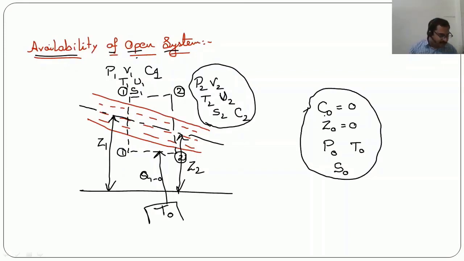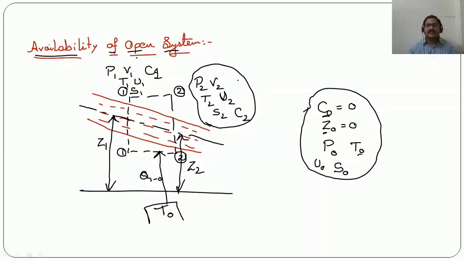So the meaning of dead state is, at the dead state there will be no kinetic energy, no potential energy. The pressure will be the surrounding environment pressure and the temperature will be the surrounding ambient temperature. And entropy we have considered as S0, internal energy as U0.